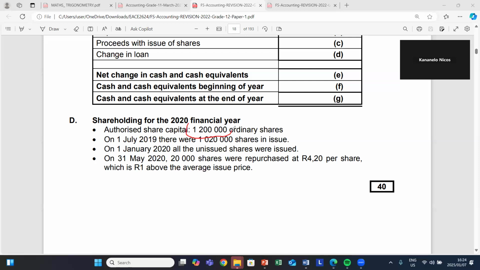Meaning our company is supposed to sell 1,200,000 shares at maximum. Meaning the number of shares they sell must not exceed 1,200,000 shares.